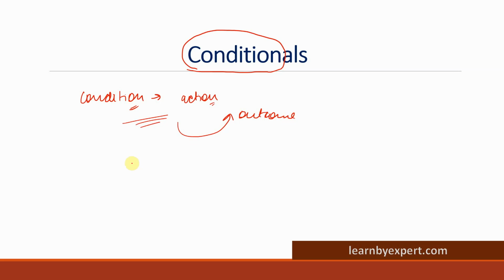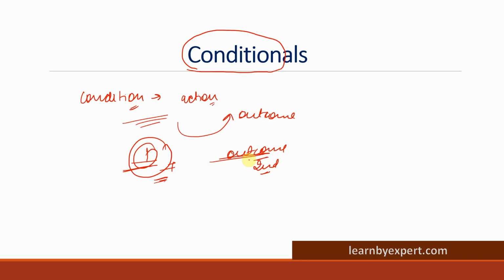So basically we are considering two clauses, two actions. The first action is the condition, like if this particular thing has happened, or if this particular thing will happen in the future, the outcome will be the second sentence.